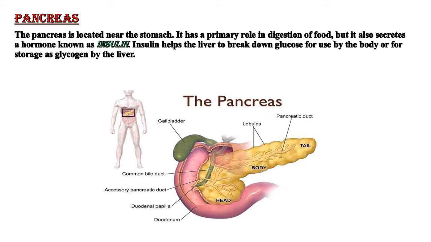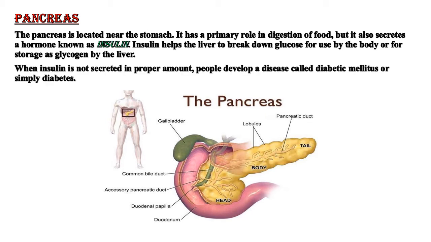Now, this insulin is very useful and it helps protect a person. And when this insulin is not secreted in proper amount, people develop a disease which is called diabetes mellitus, or simply diabetes. You all have heard about it, isn't it? If a person's insulin is not being secreted through the pancreas, people take insulin from outside.